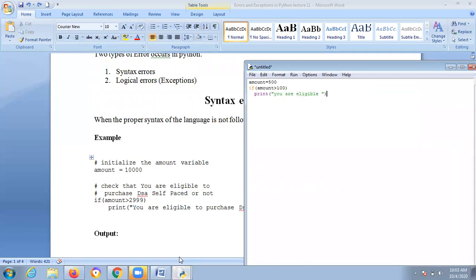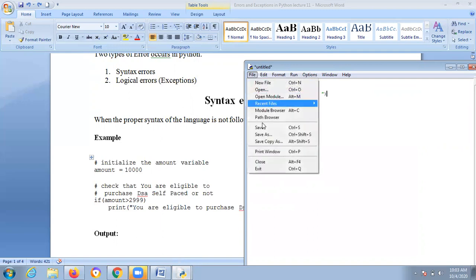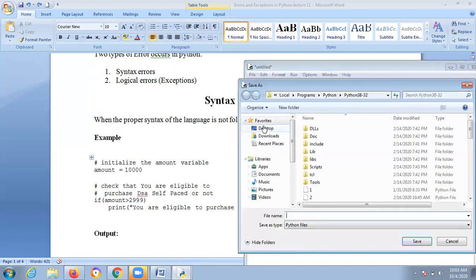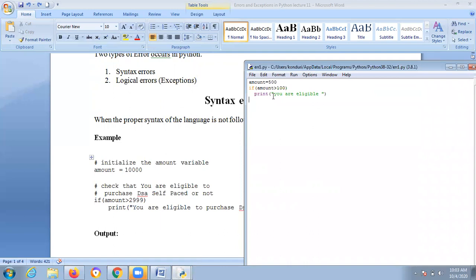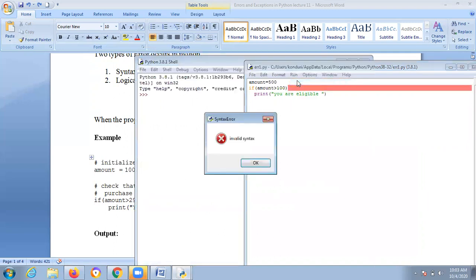No colon, no semicolon. And one more thing you need to know: save as error one. Run. Let us see whether the output comes or not, it doesn't matter, but you should know what's happening. Invalid syntax. Got this, no? This is the example of a syntax error.